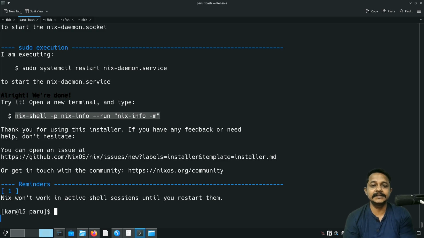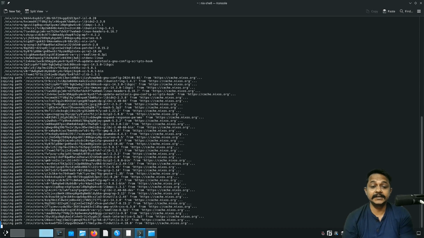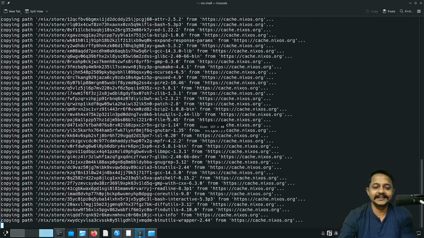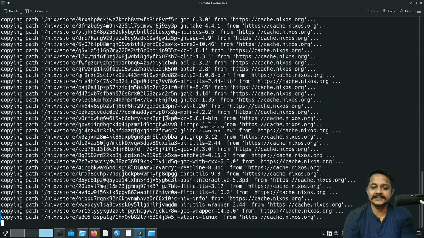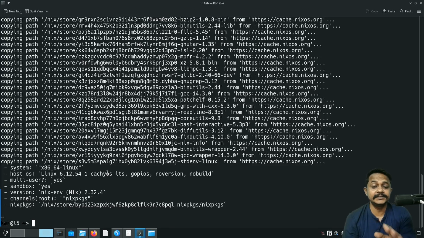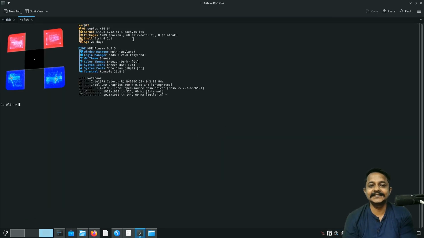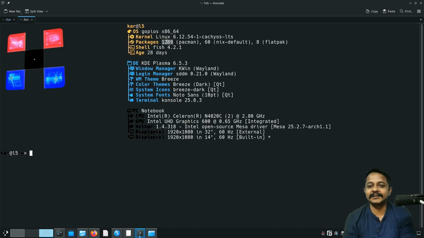I see the Nix package manager is installed. Let's try some Nix commands. See, it is working. Let's increase the font size. Yes, I see this system is using CachyOS, GoPIOS. Let's open another tab. See how great it is. It is using 1200 plus Pacman packages, 60 Nix default packages, and 8 Flatpak. Along with that, it can have AppImage, each and everything covered. So today's episode is complete. We have successfully covered various package managers, and all of them are working together fine.